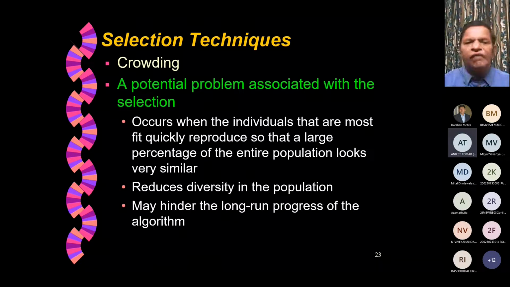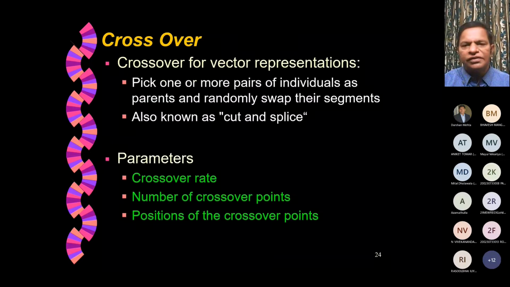Then to avoid crowding, we use various approaches. Crowding means ensuring genetic diversity. A potential problem associated with selection occurs when the individuals that are most fit reproduce quickly, so that a large percentage of the entire population looks very similar, which is not good. Reduced diversity in the population may hinder the long-run progress of the algorithm. That can be overcome to a great extent by using better mechanisms of crossover as well as mutation.